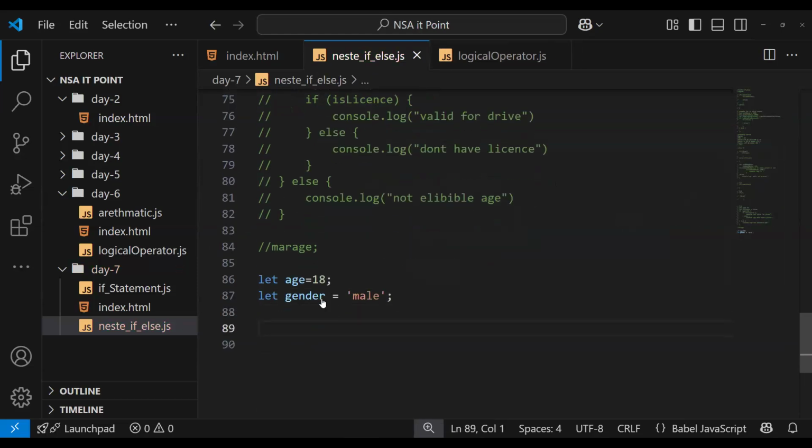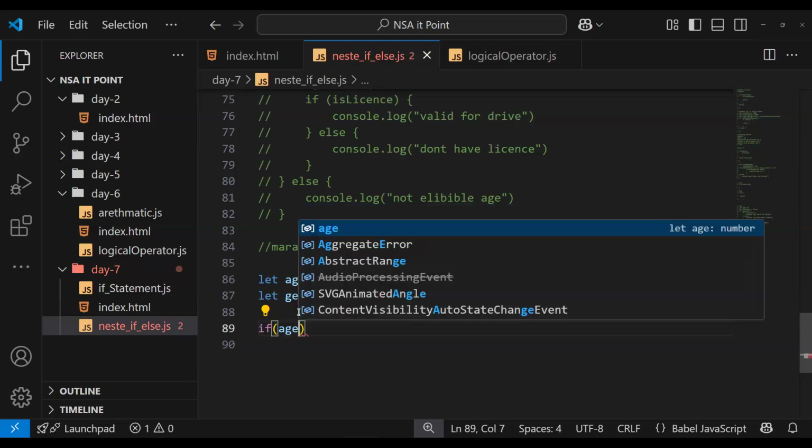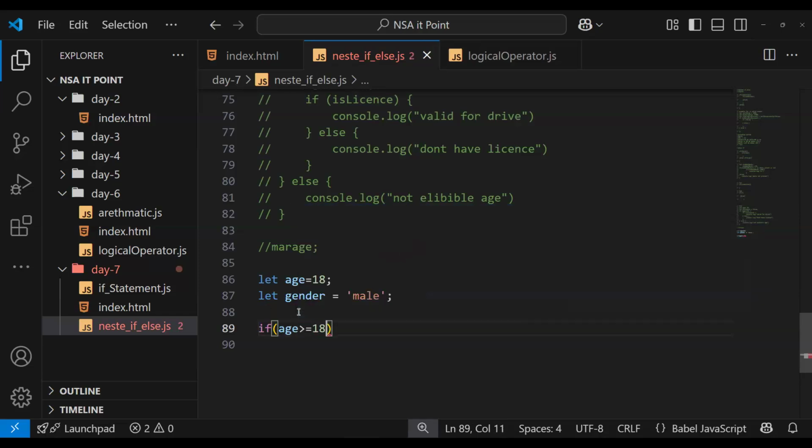First of all, I need to check age, age greater than or equal to 18. For the marriage in India, male should be greater than 21, and female should be greater than 18.